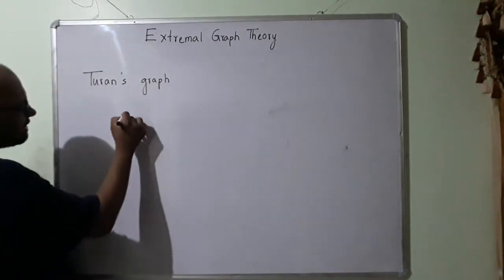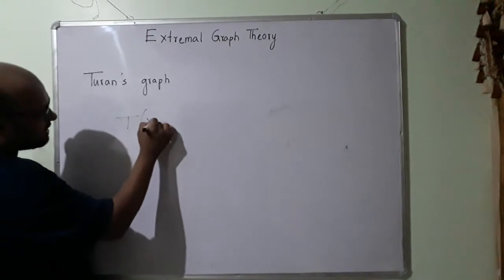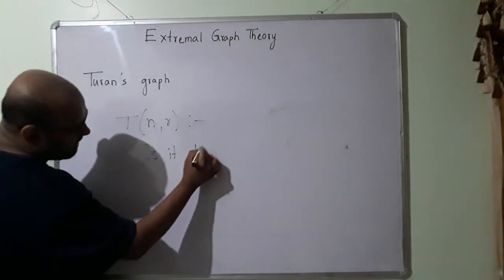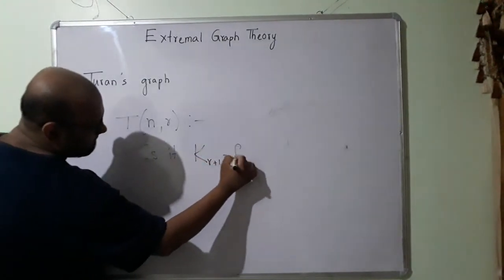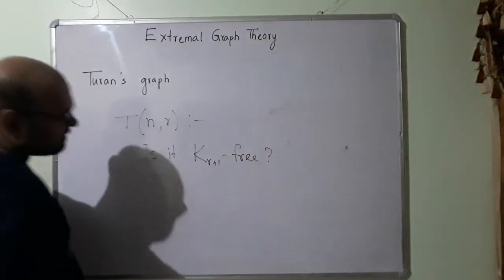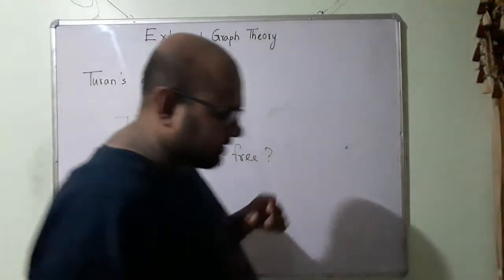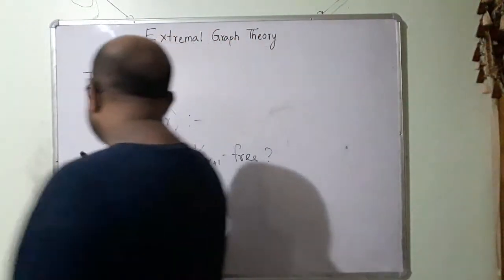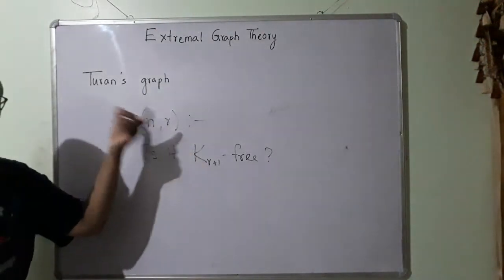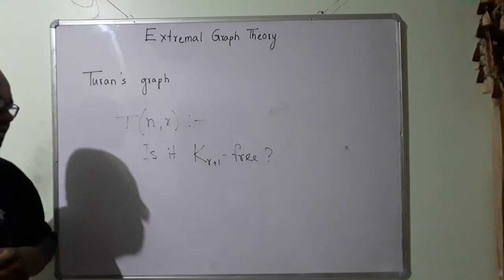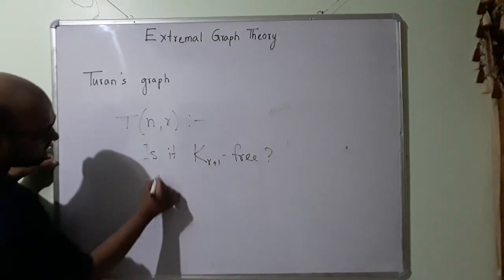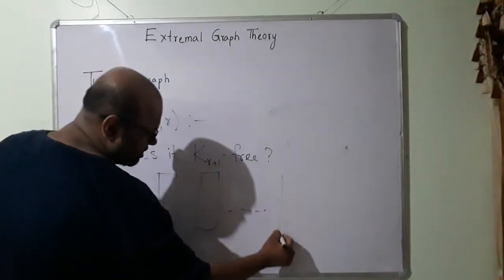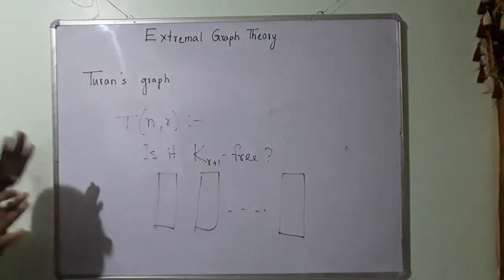Now about Turan's graph, let me make another observation. I have this Turan graph T(n, r). Is it K r plus 1 free? So my question is, K r plus 1 is the complete graph with r plus 1 vertices. Can it be a subgraph of the Turan's graph with n vertices and r sets? Let us think about this. So I will have r number of sets.